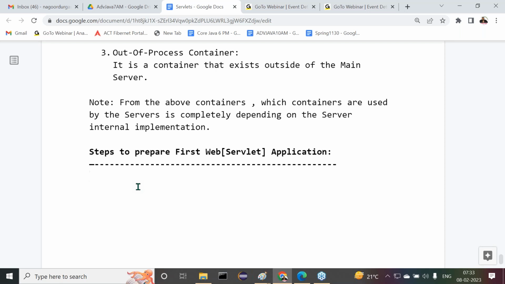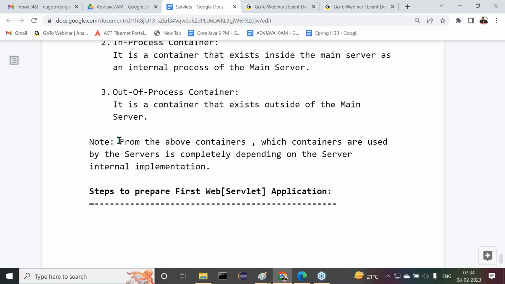Okay, clear? Before that, I want to give a little clarity about the process that is going to happen. Just before this I gave a point: which container will be used inside the server is the responsibility of the server administration team. First of all, keep this point in your mind.